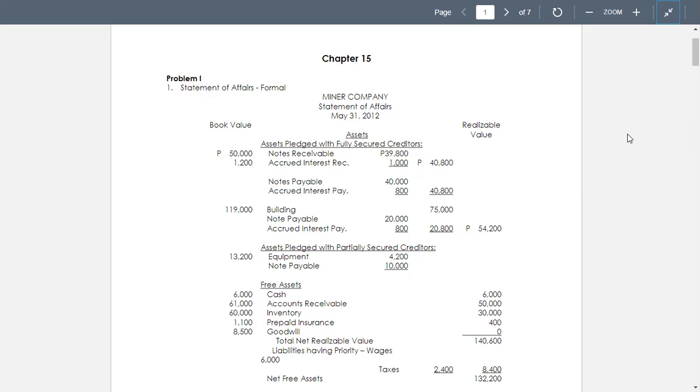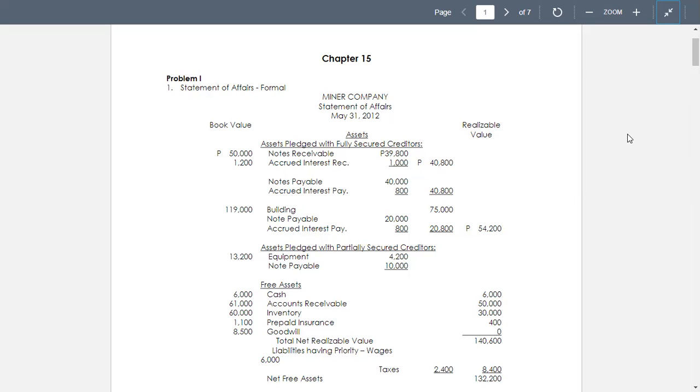Next, in connection with the building, it has a face value as stated equal to 75,000. Now, that's the building. Then the notes payable of 20,000 is secured by a lien on the building, and the equipment is pledged as security on a note payable of 10,000.